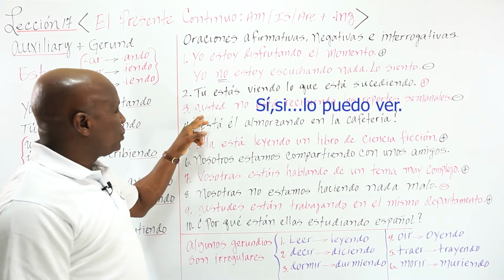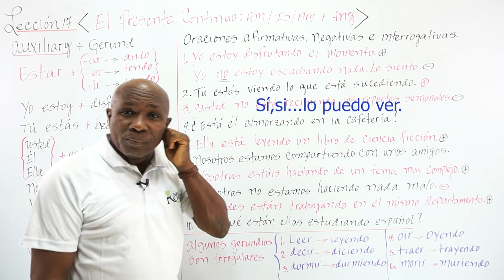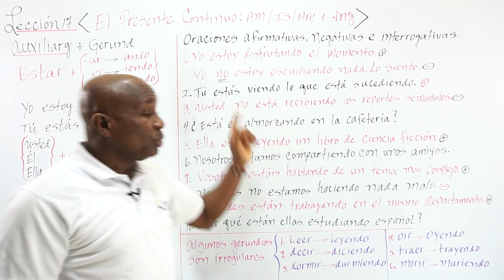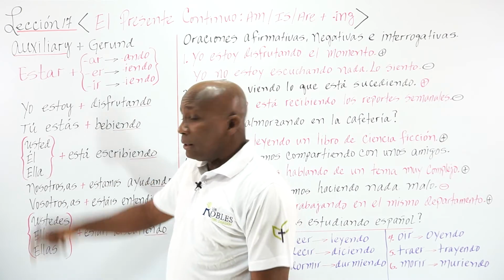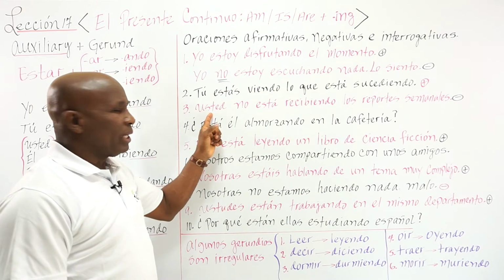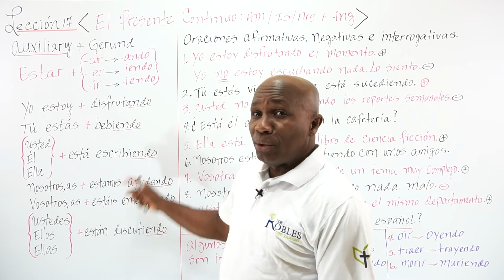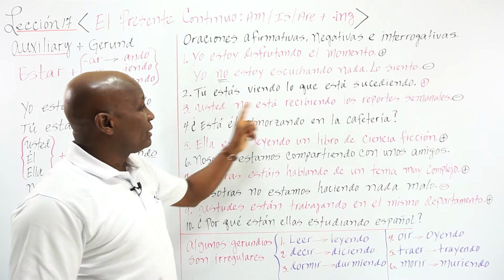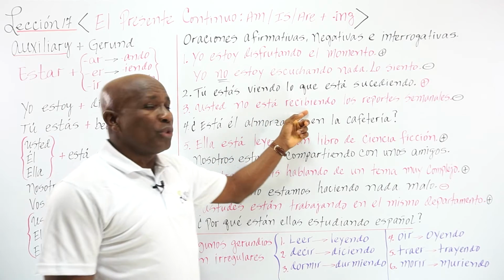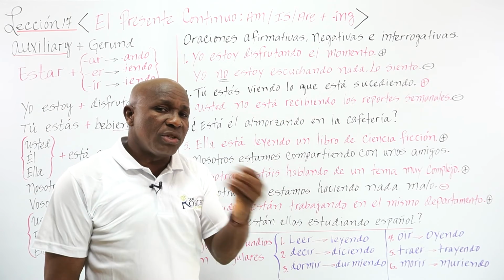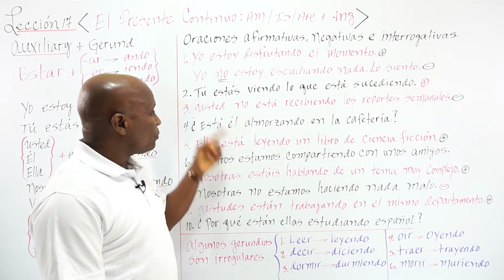All right, so tú no está, right? Tú no está, that's tú, is usted, right? Usted está escribiendo, usted no está. In this case, I wrote the verb recibiendo, receiving.